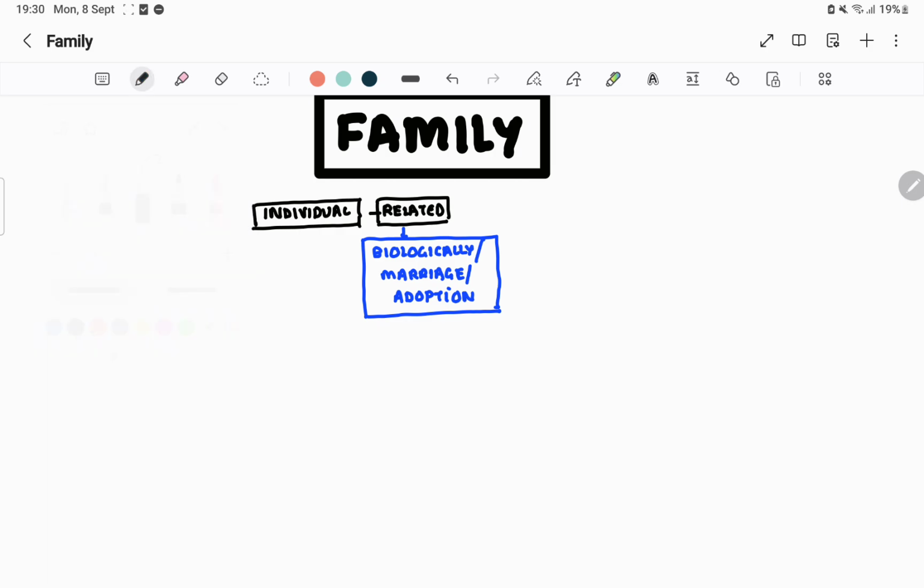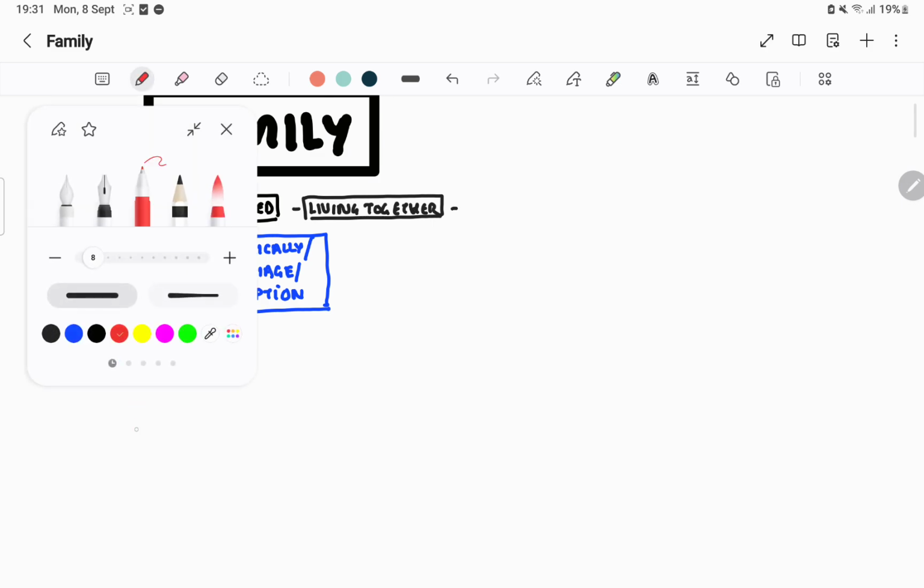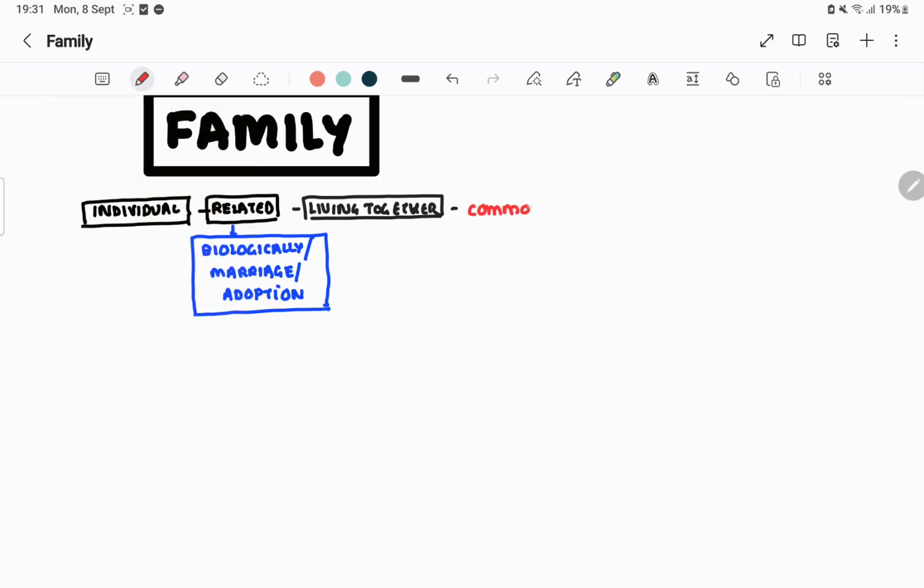living together. They must be living together, and the most important part is sharing a common kitchen. A common kitchen, right? If they have two kitchens, it will be two families. So you have to ask in your family adoption program postings how many kitchens are there. If there are two kitchens, the people eating from one kitchen will be considered one family. If they have a common kitchen, let's say 20 people are there and they have a common kitchen, so 20 members are there in the family, right?